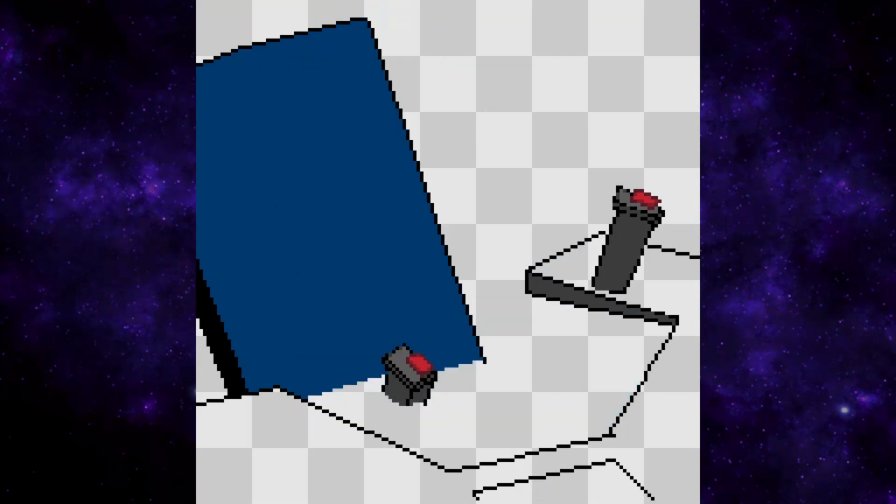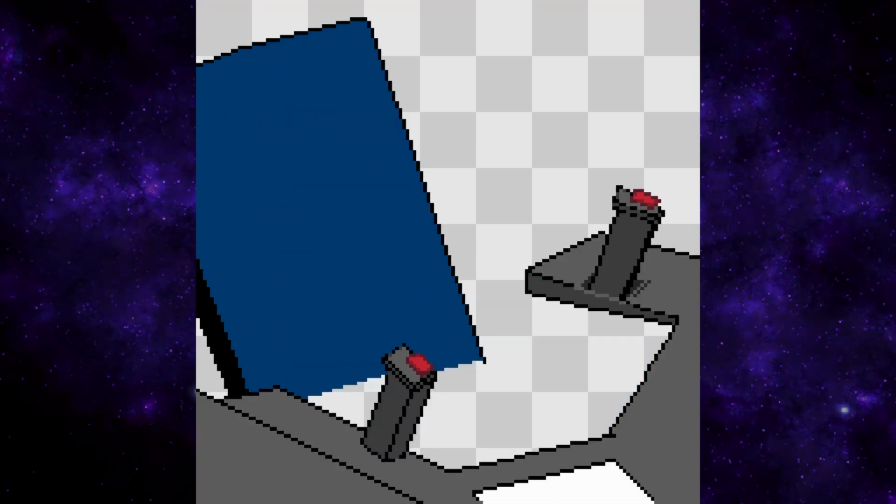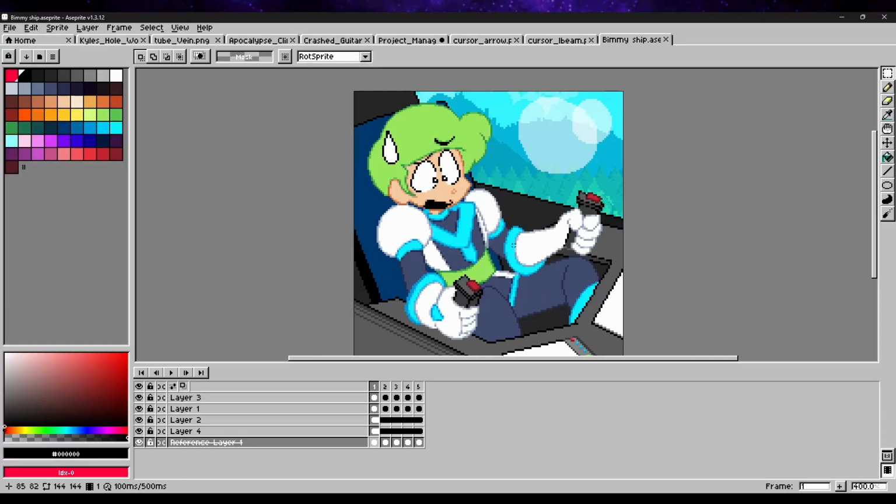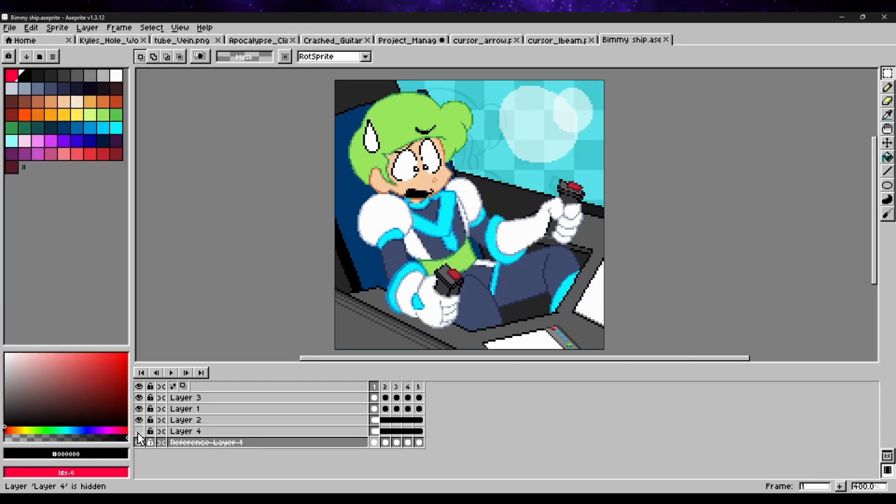At the end here, I start fleshing out the interior of Bimmy's ship, adding a few screens and a ledge of some kind on the left here. I imagine this to be a tape deck or maybe CD player, and eventually I might draw some tapes or CDs stacked on top of it. It might be a little bit anachronistic, but I like the idea that we'll still be using physical media in 2063. Now that the art is finished, we only have one thing left to do. Load it into the game and hook it up to the dialogue.